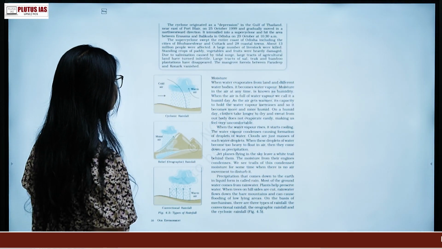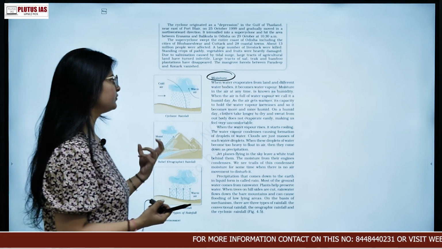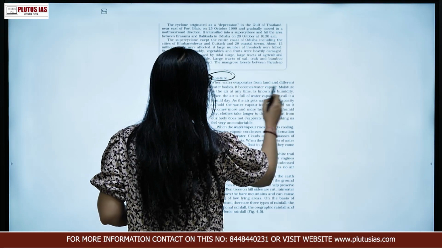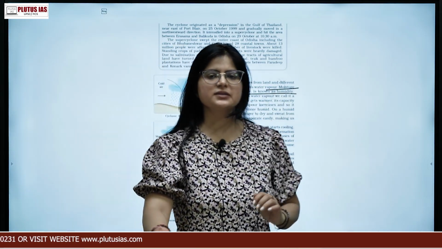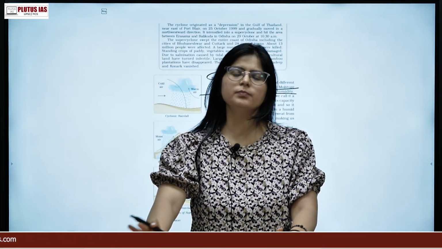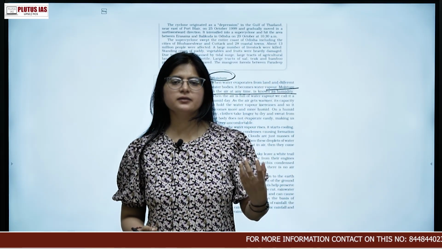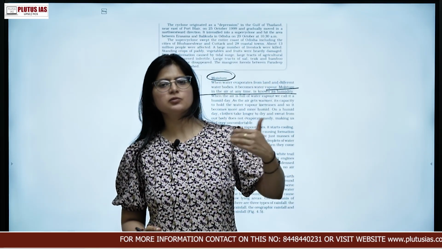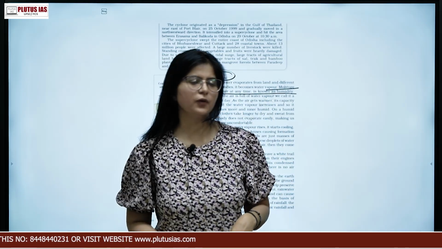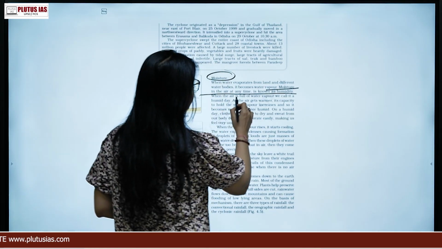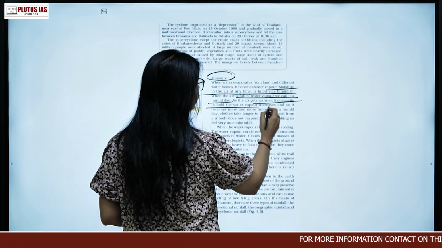Now another important factor is your moisture. Water evaporates from land and different bodies and it becomes water vapor. Moisture in the air at any time is known as humidity. Why is moisture important? Because it is the ultimate source of the rainfall or precipitation at any area. When the evaporation happens from a place, as it moves up, the temperature of it will decrease and it tends to fall. So when the air is full of water vapor, we call it a humid day. As the air gets warmer, its capacity to hold the water vapor increases.